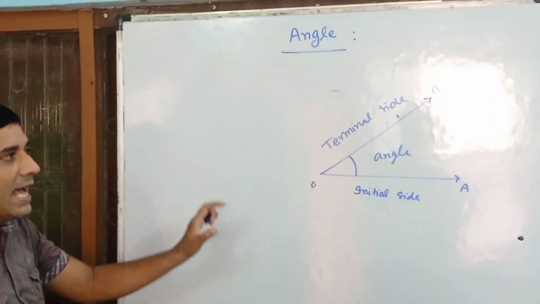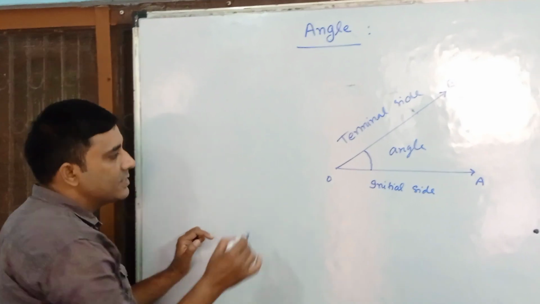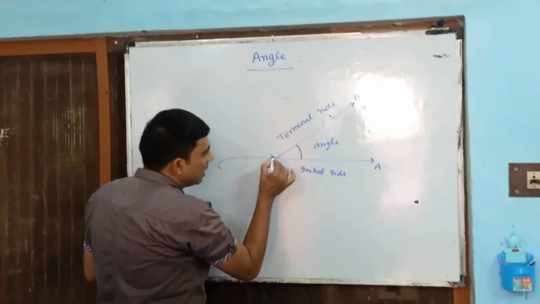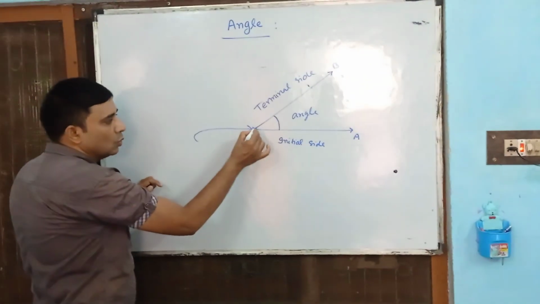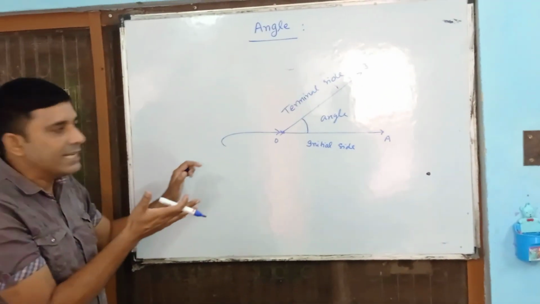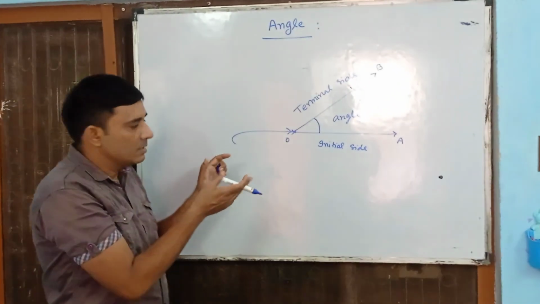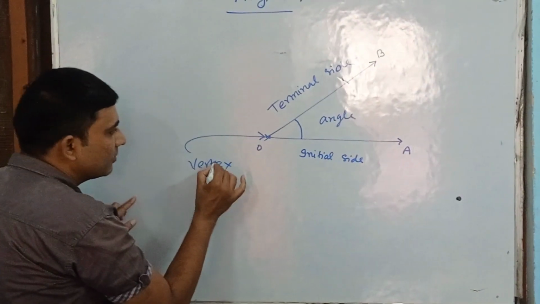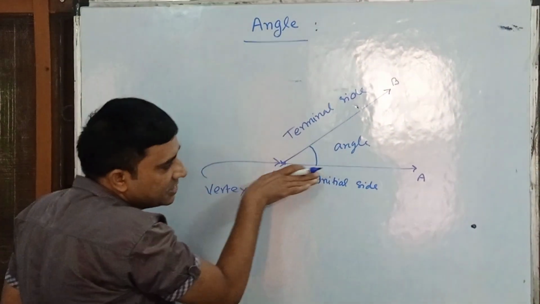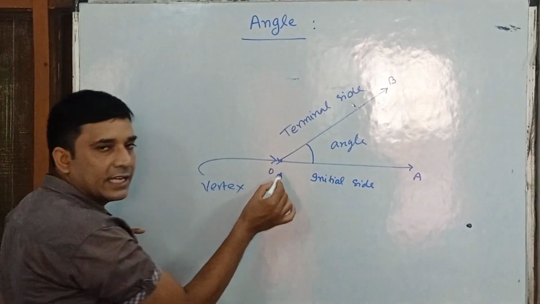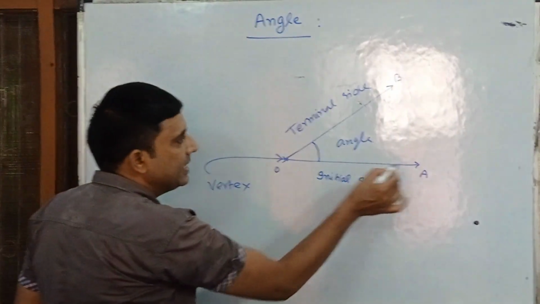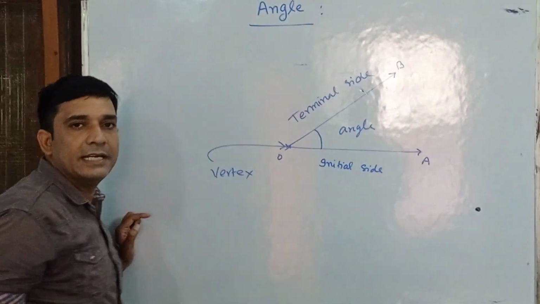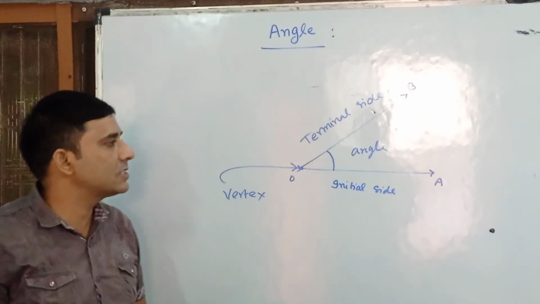So if you see, an angle has three parts. This point O, about which the line has been rotated, is known as the vertex of the angle, and this is the initial side, or we can also call it the generating side, and then the terminal side. So these are three parts of an angle.